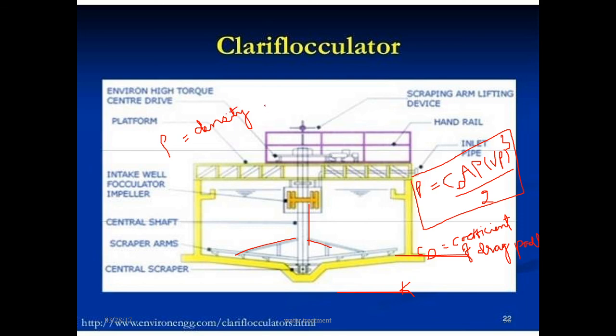Next one is A, that is the cross sectional area of the paddle.